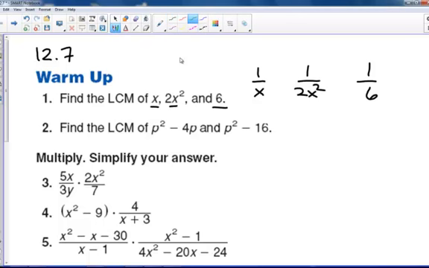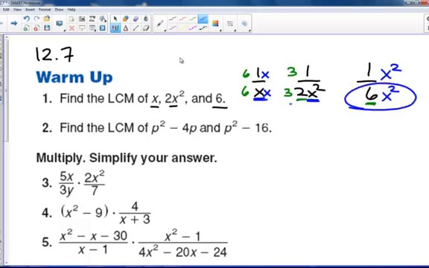So essentially, if I look at my numbers first, I have a 2 and a 6. That means I want a 6 in every denominator, so I would multiply this by 6, and I would multiply this by 3. And then if you look at your letters, you have an x here and an x squared here. And x squared is the biggest, so everything needs an x squared. The first one would need an x, the second one would need an x squared. So the least common multiple is the denominator here, which is the same in all of them, which is 6x squared.